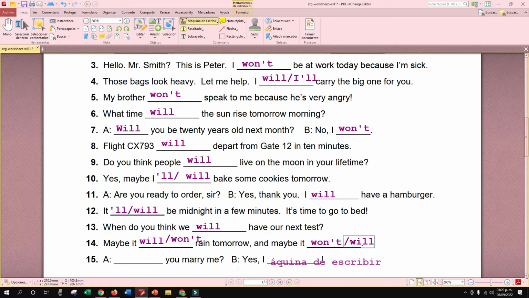It depends. You can say maybe it will rain tomorrow and maybe it won't. Or you can say maybe it won't rain tomorrow and maybe it will. You have two options there, so you can use whichever form you want. Okay, and the last one, guys.